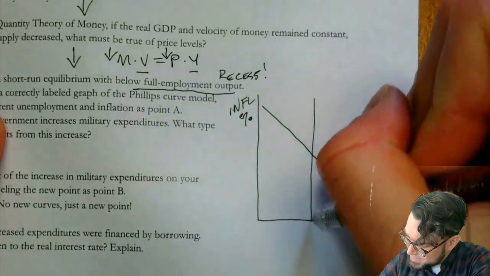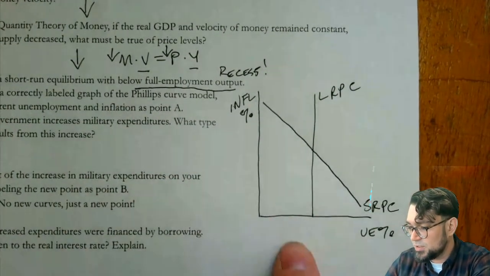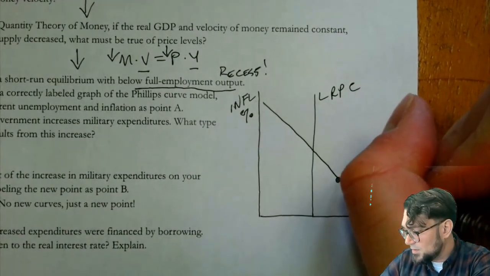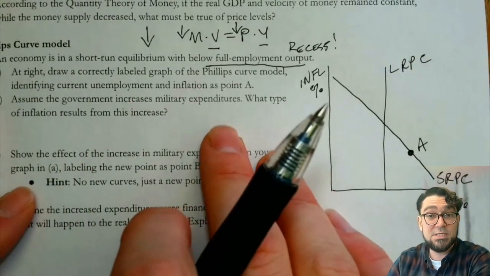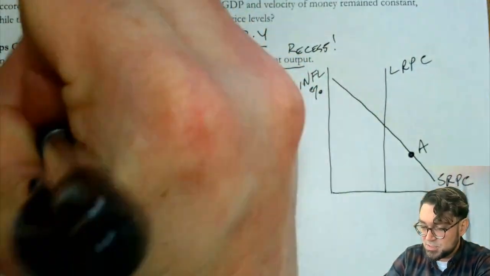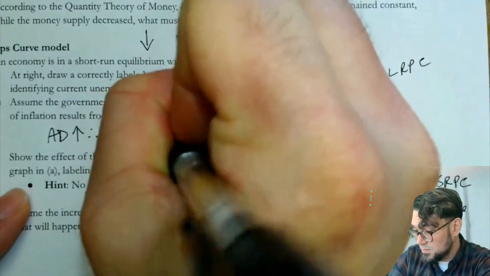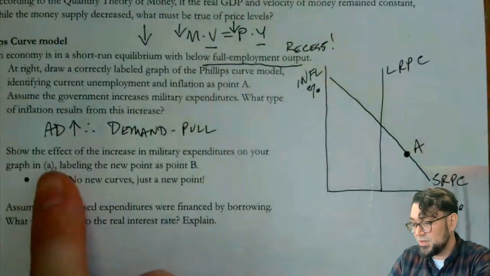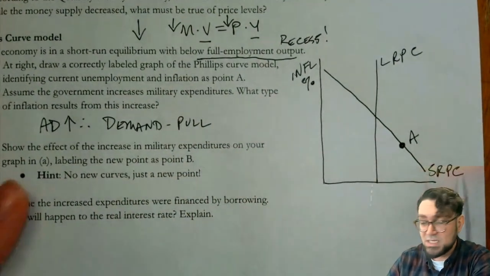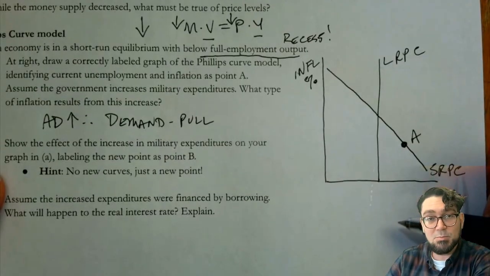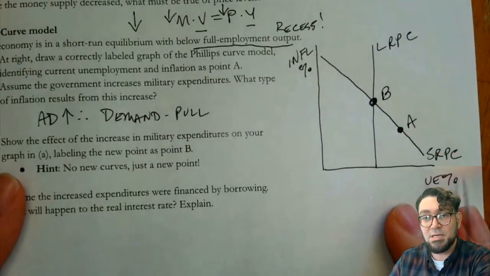And what do we got here? We need an LRPC because otherwise we can't show a recession. It doesn't ask us to label all this other stuff on here, so we can leave that out. Point A is going to be right here as a recession. Assume the government increases military expenditures, what type of inflation results? So AD will increase, and so therefore we call that demand pull inflation. Show the effect of this increase in military spending on our graph, labeling the new point as point B. No new curves, just a new point. That's because we're going to say maybe that they bought enough military stuff to close the recessionary gap. And so we went to point B right there.